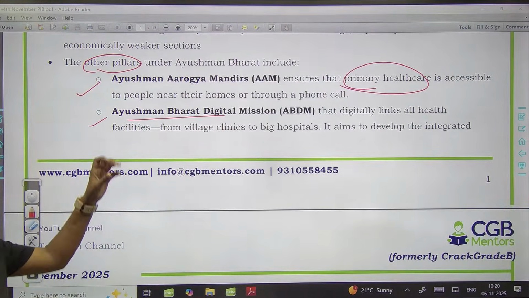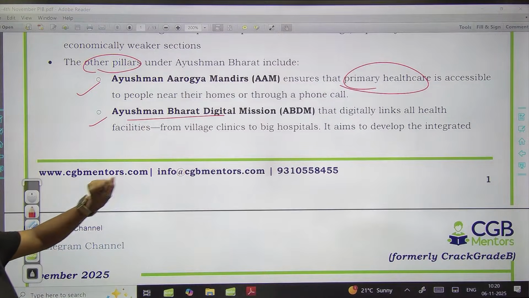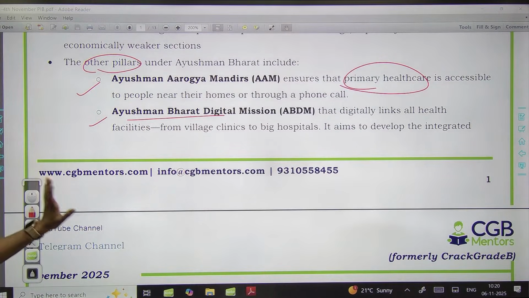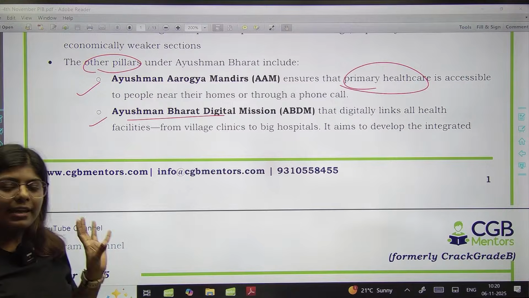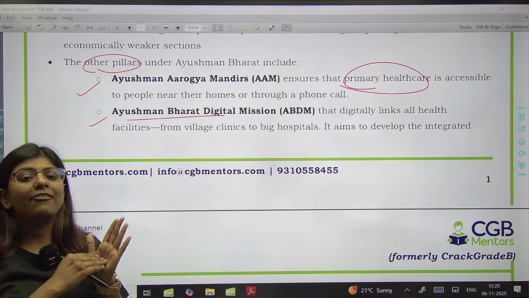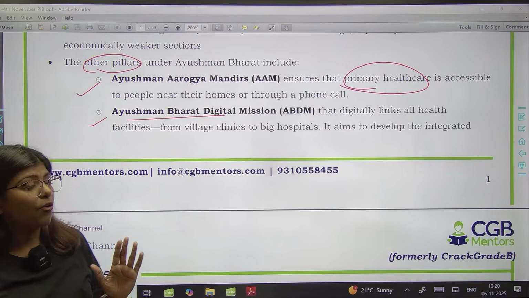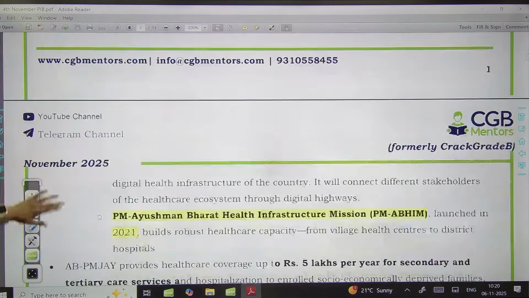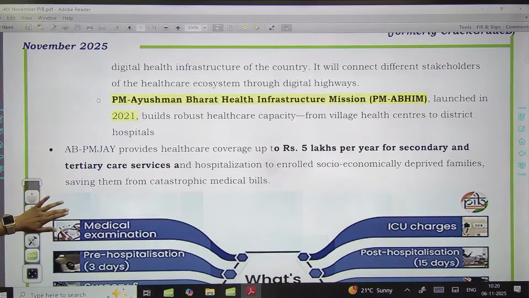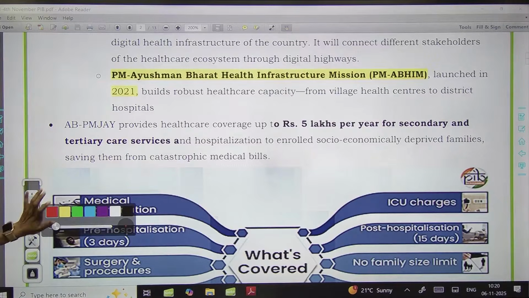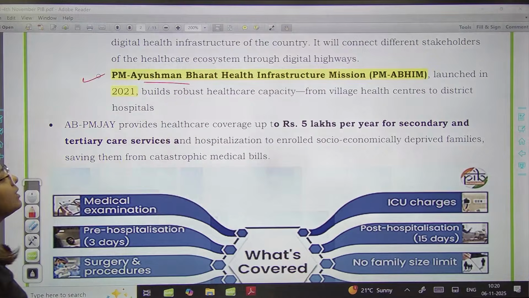Ayushman Bharat Digital Mission. So here digitalization करने का process था. Here the idea was to digitally link the healthcare facilities so that village level पे जो लोग approach कर रहे हैं, they have access to the good and the best of the healthcare facility. So ये integrated डिजिटलाइजेशन, एक डिजिटल हेल्थ इंफ्रास्ट्रक्चर इन्होंने सेटअप किया under this. Okay, and then we have Pradhan Mantri Ayushman Bharat Health Infrastructure Mission, PM-ABHIM.